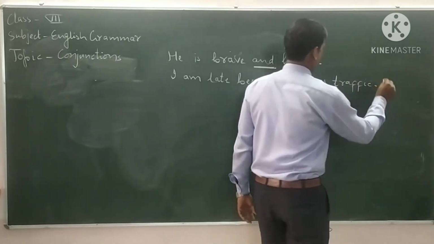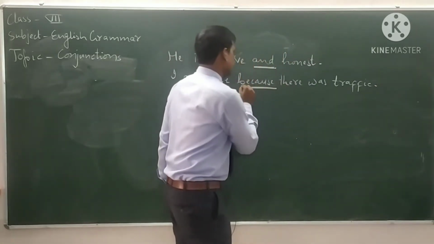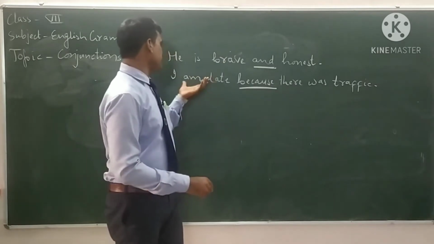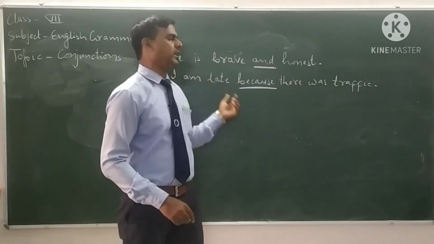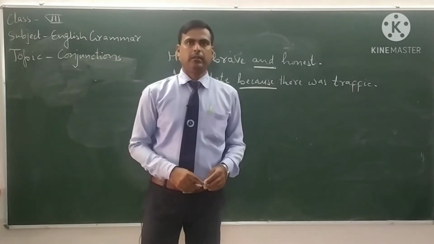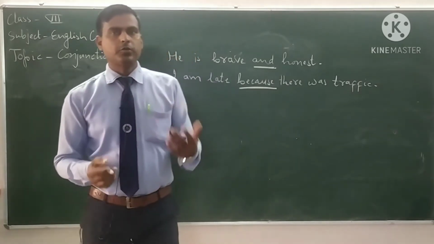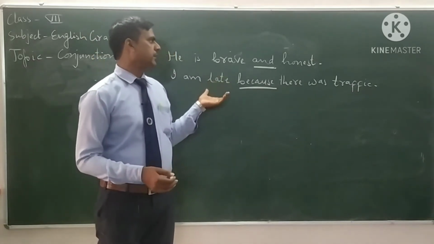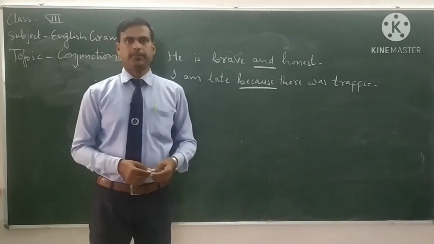So we have used "because" here to join two sentences: there was traffic, I am late. In the same way, we can use conjunctions for joining two words, two clauses or two sentences.